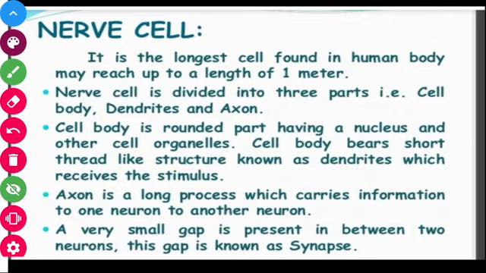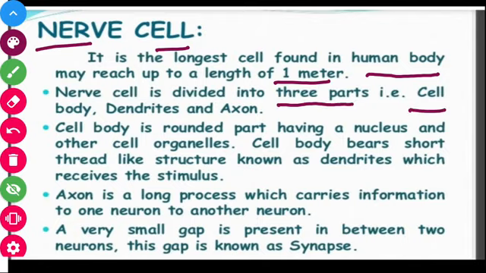So, coming to the structure of the nerve cell. As we all know, it is the longest cell found in the human body and it may reach up to a length of 1 meter. In class 9 we have already discussed the structure of the nerve cell, and we know that it basically consists of three parts: the cell body, dendrites and the axon. We are very familiar with the structure of the nerve cell as we have gone through it in class 9 also. The cell body is a rounded part having a nucleus and other cell organelles.